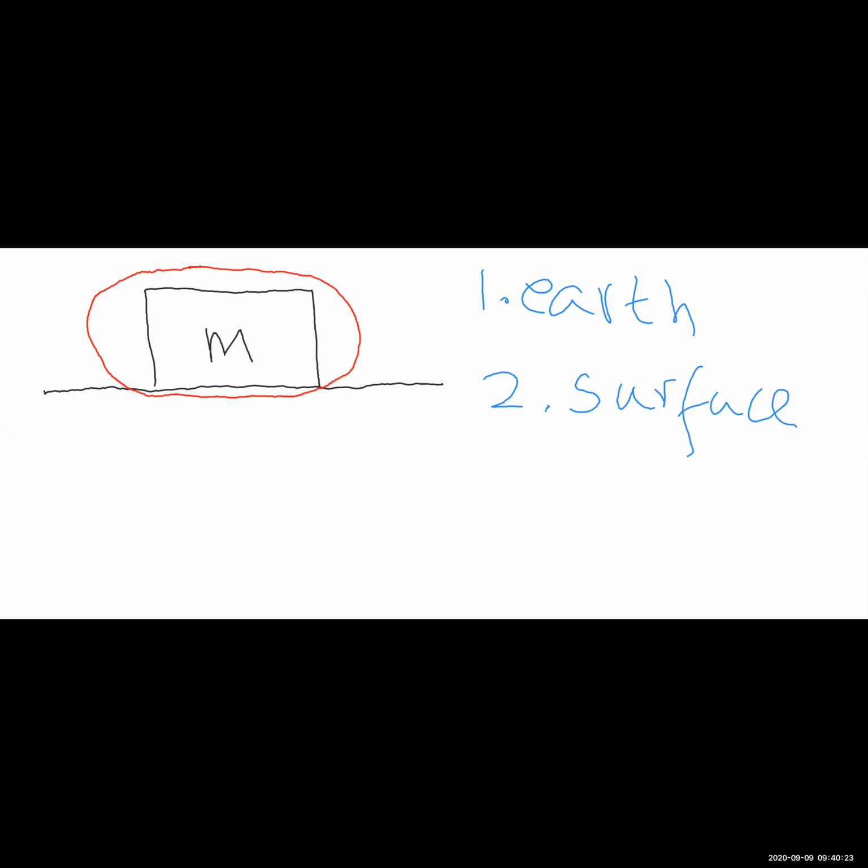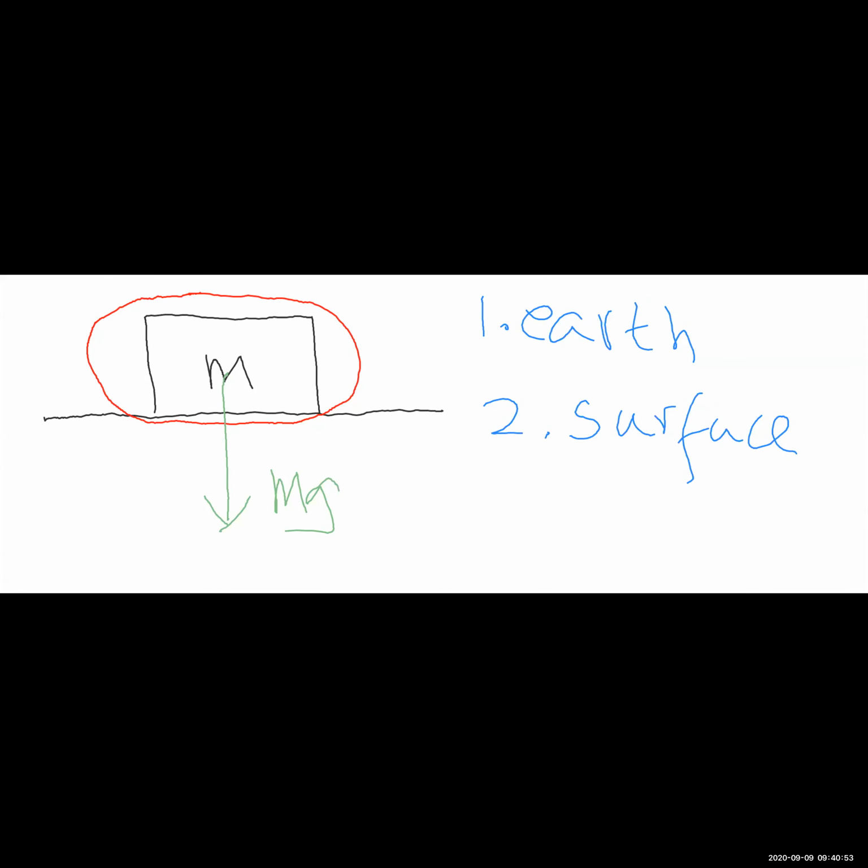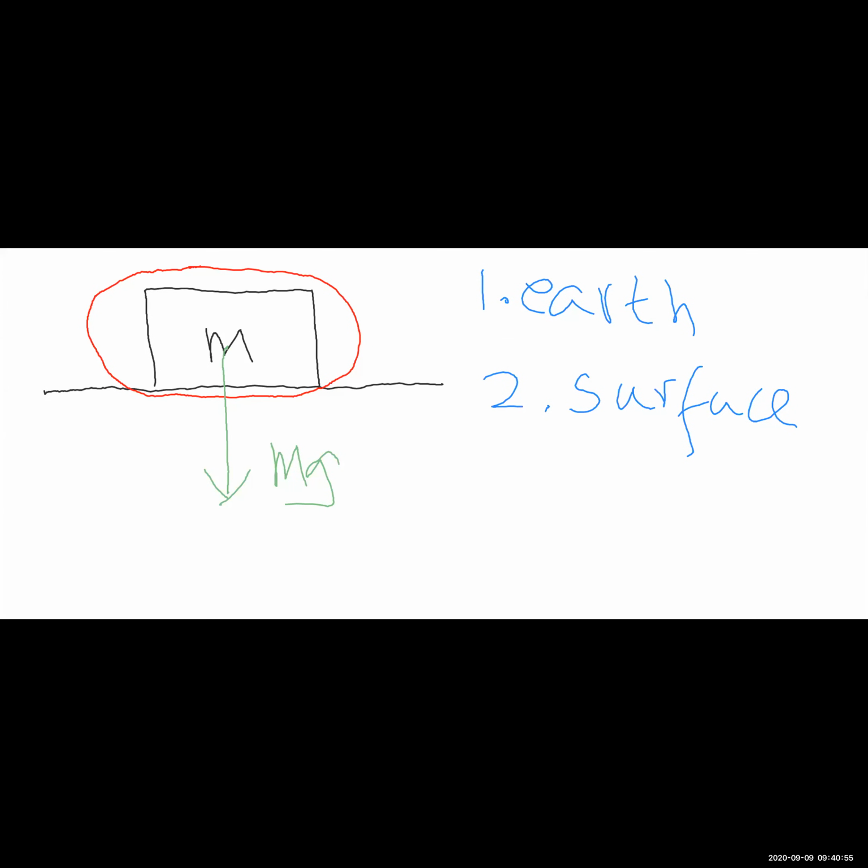So I will draw the force vector on the object, right? It is just an arrow that I have to draw. The direction of the arrow is the direction of the force due to the earth, which I told you is vertically downwards. And the magnitude of the arrow is equal to the magnitude of the force applied by the earth on the object, that is mg, right? Now here we cannot see the earth. Okay? We cannot see the earth, however we know it is there. So effect of earth has been accounted for.